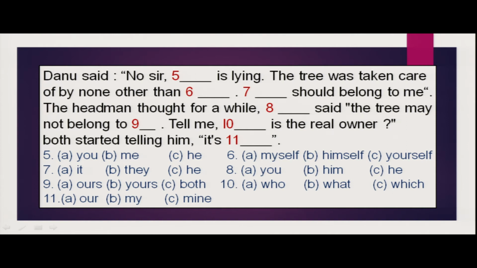The headman thought for a while. Number 8, dash said, the tree may not belong to dash, to what? Number 9, ours, yours, both. So to both. When there was a quarrel between Danu and Manu, the village headman said, no, no, no. The tree may not belong to both. Tell me, who is the real owner? And both started telling him, it's ours, it's mine. Right. Next.